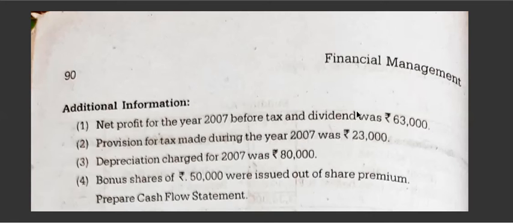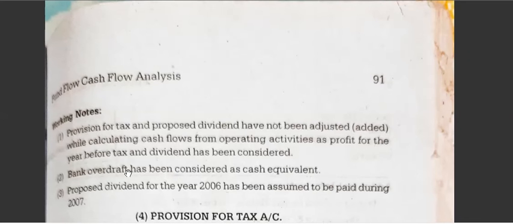So we don't add dividend to the operating activities because it is not included. Tax we have to deduct at the end. Next, bank overdraft has been considered as cash equivalent. That is, we take it separately.